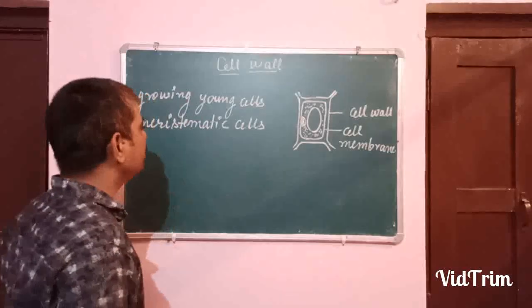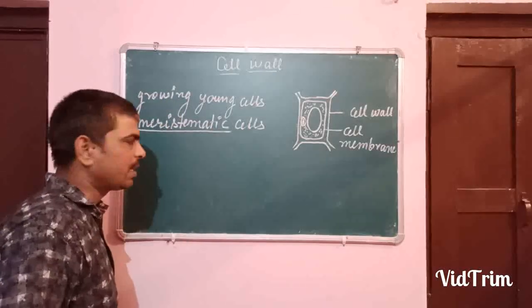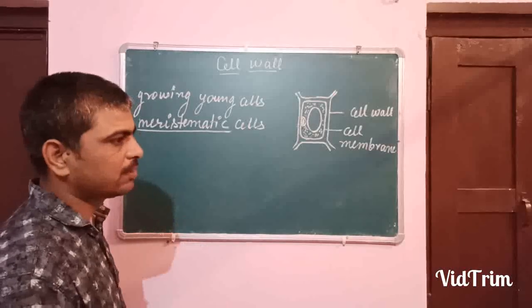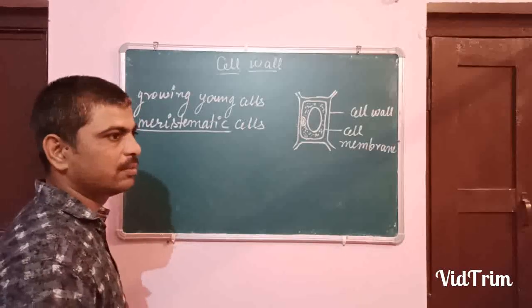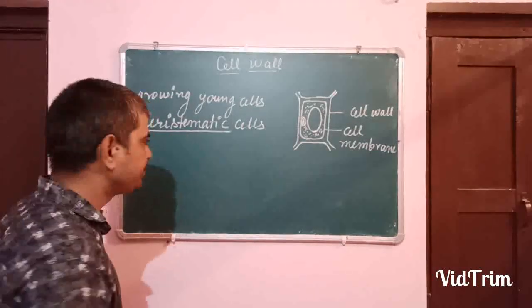Not in height, maybe in height also, but when it is at the tip. Likewise root. So these special types of cells are present in regions like the top, the bottom, and between the nodes, internodes, in the stem. So these are the meristematic cells.